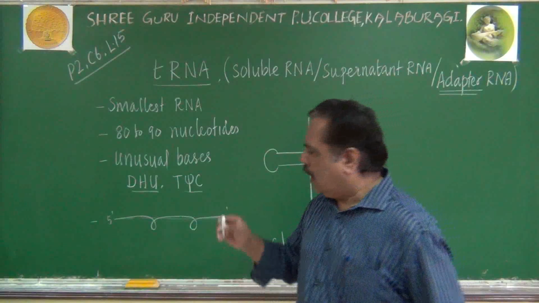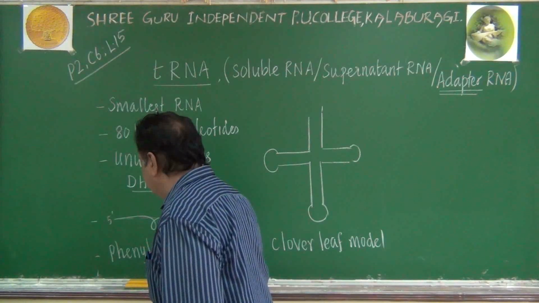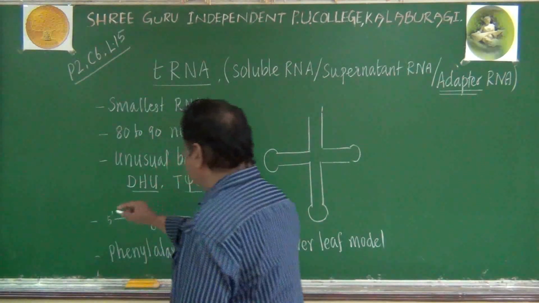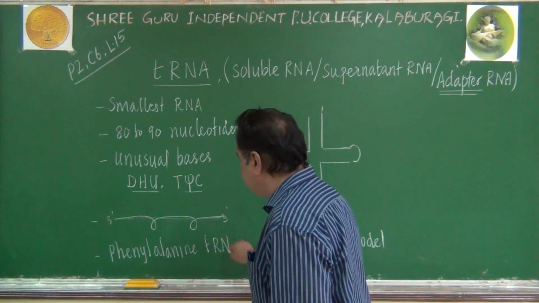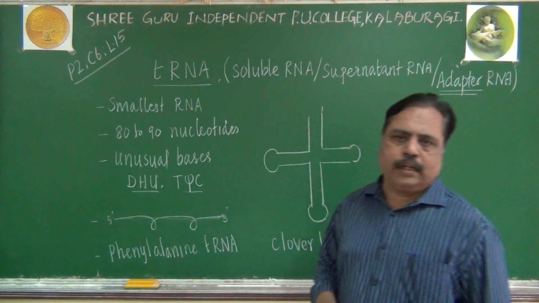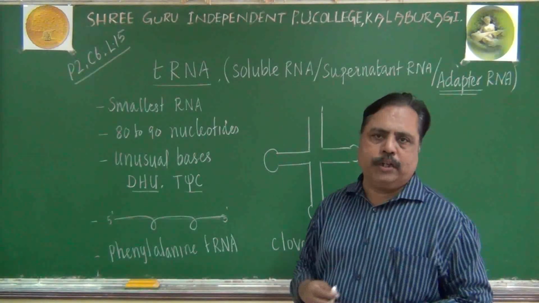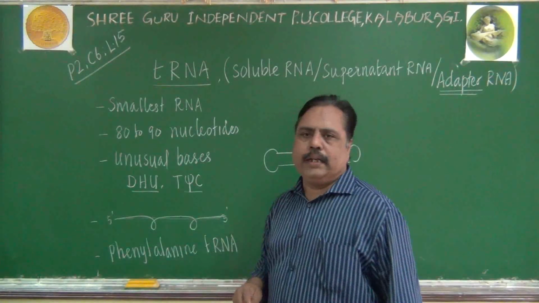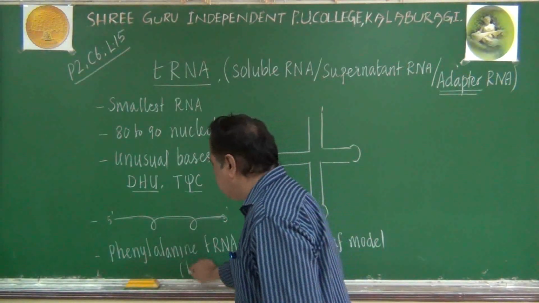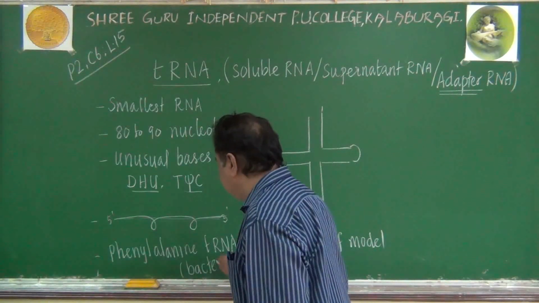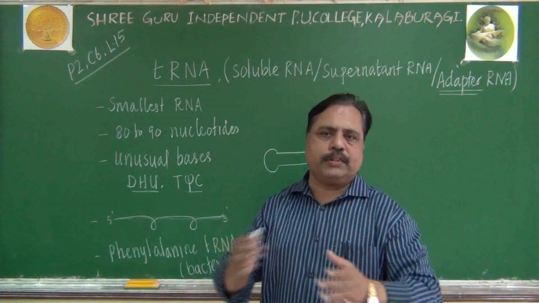In the beginning, alanine-carrying, otherwise phenylalanine-carrying tRNA was explained by the scientists. The first explained tRNA is known as what? Phenylalanine tRNA. That tRNA is useful for transferring the phenylalanine molecule, so it is called phenylalanine tRNA. From which organism was it extracted and studied? From bacteria like E. coli only. So bacterial phenylalanine tRNA was studied first.